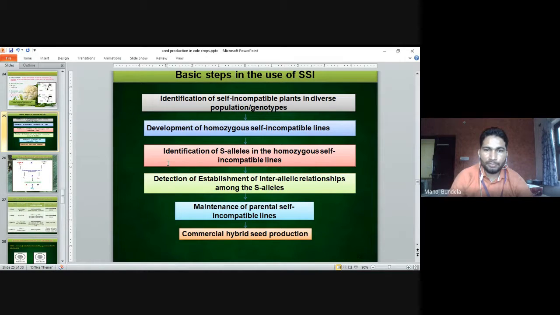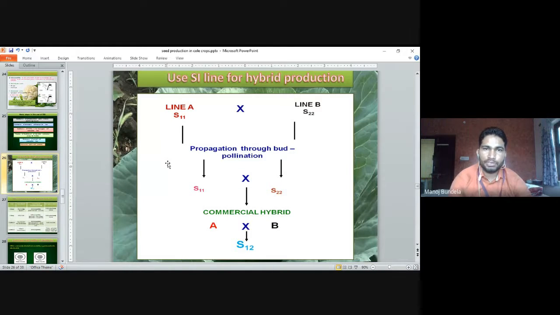Then establishment of the interallelic relationship among the S alleles. Then maintenance of parental self-incompatible lines, which we have to develop. Then we go for commercial hybrid seed production. So these are the basic steps for the development of self-incompatible lines for hybrid seed production.